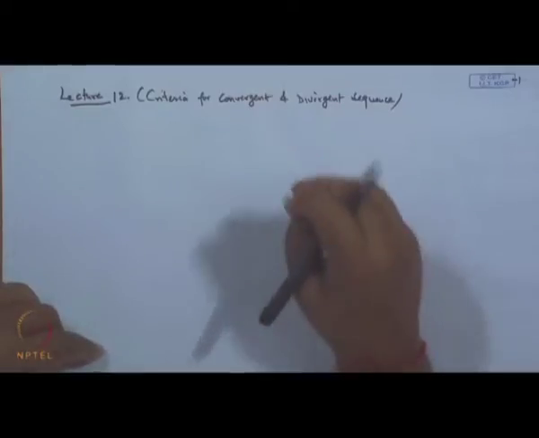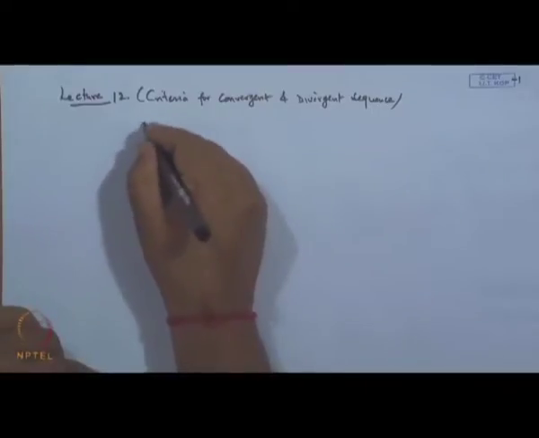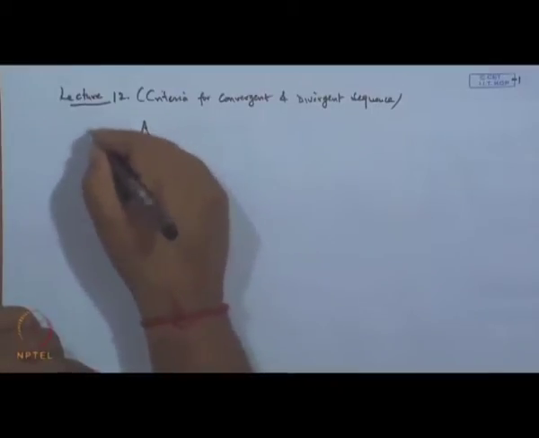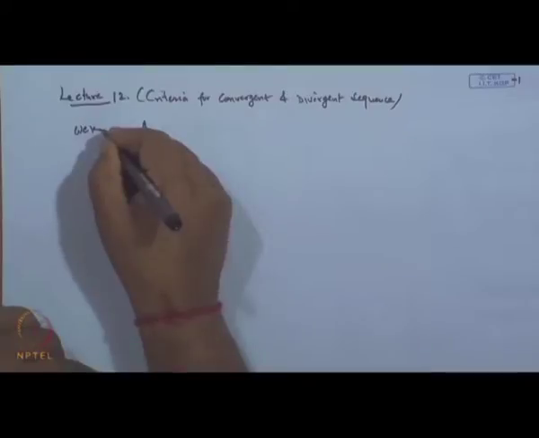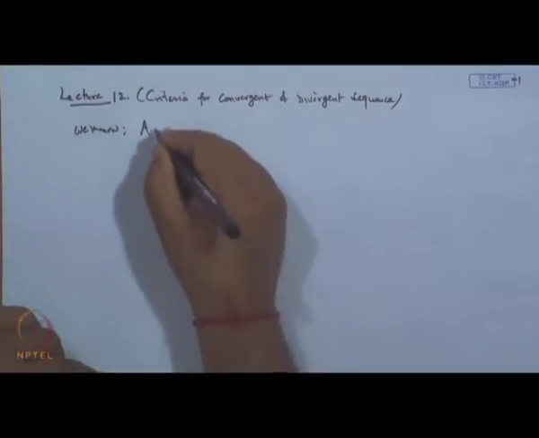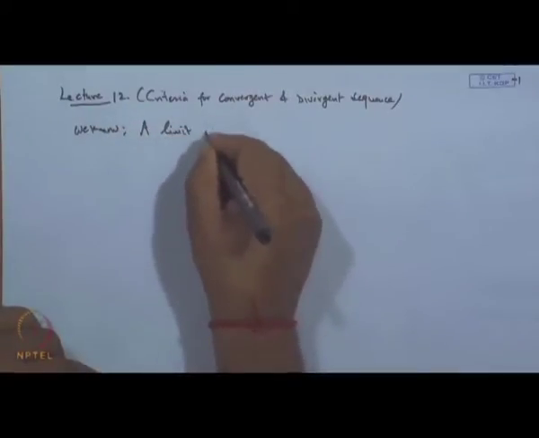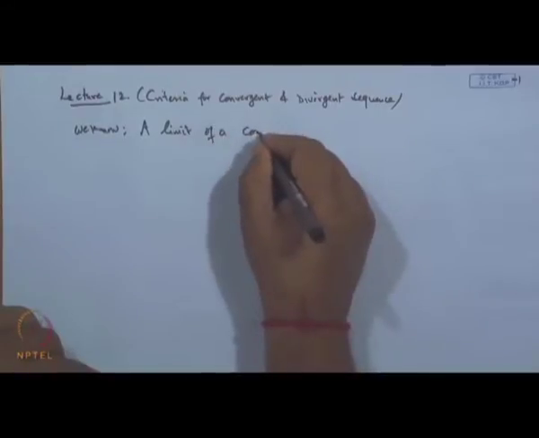Okay. So, let us see, the first thing is that if a sequence is convergent, then all of its subsequences will also converge to the limit. We know that if a sequence is convergent, then the limit is unique.